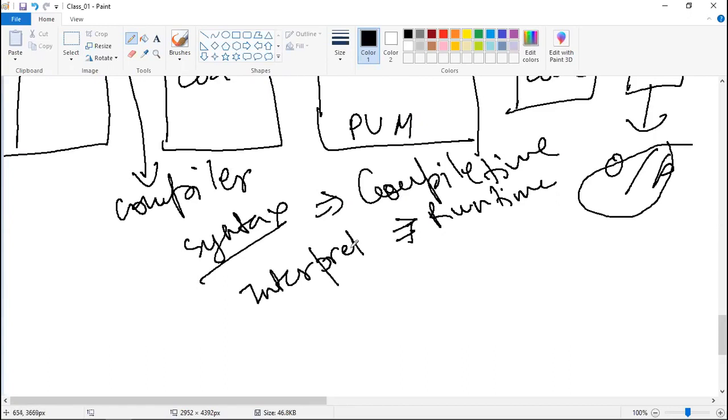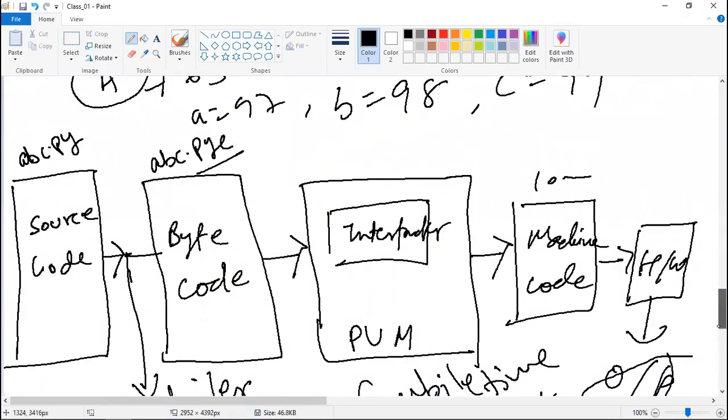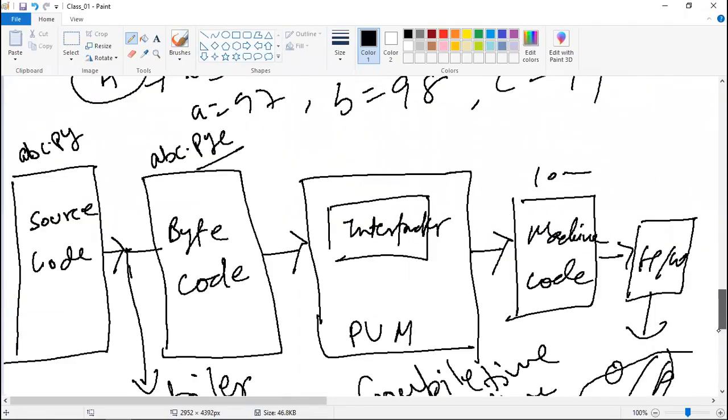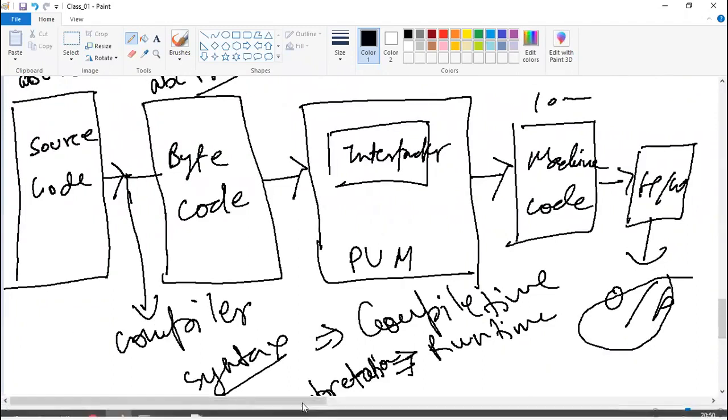Now what is syntax error? I will show you one example of what is syntax error and what is runtime error. For example, let's say, let's come to this.